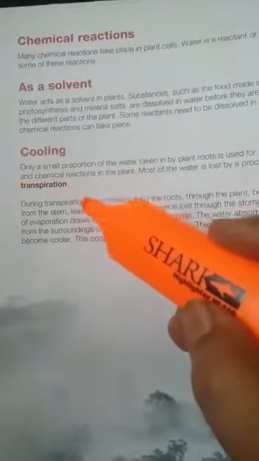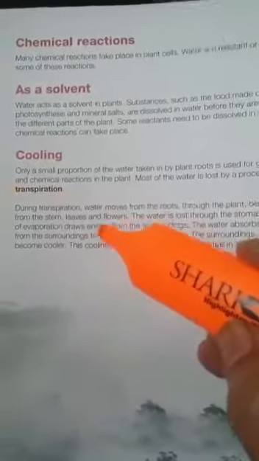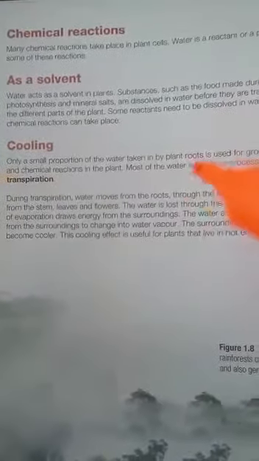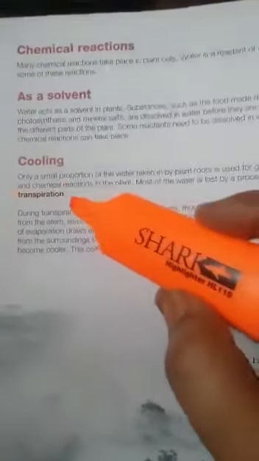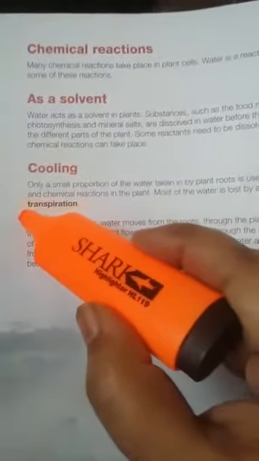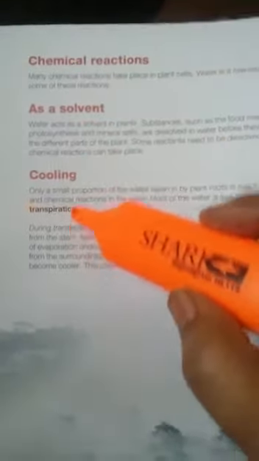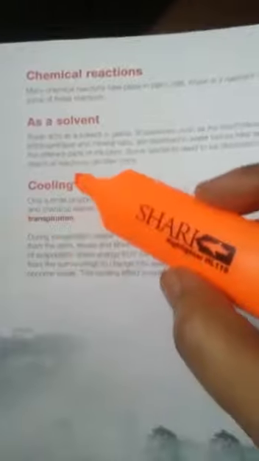I have told you water continuously evaporates from the leaves of the plant with the help of the stomata towards the surrounding, and this causes a cooling effect, and it is responsible for making your environment cool. This cooling effect in the surrounding is due to the evaporation of water, and this process is called transpiration. So we are discussing the role or the function of water in the plant body.